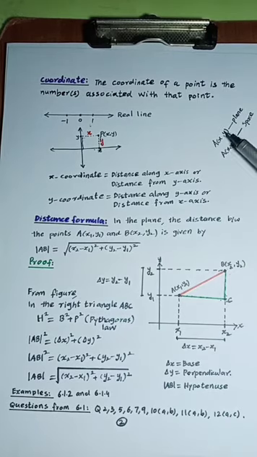Dear students, you must observe that when two coordinates are associated with a point, the point lies in the plane. As in this case, x and y are two coordinates associated with the point A, this point lies in the plane. And if three coordinates are associated with a point, the point lies in space. As you observe in this case, A is a point having three coordinates x, y, and z, so it lies in space.